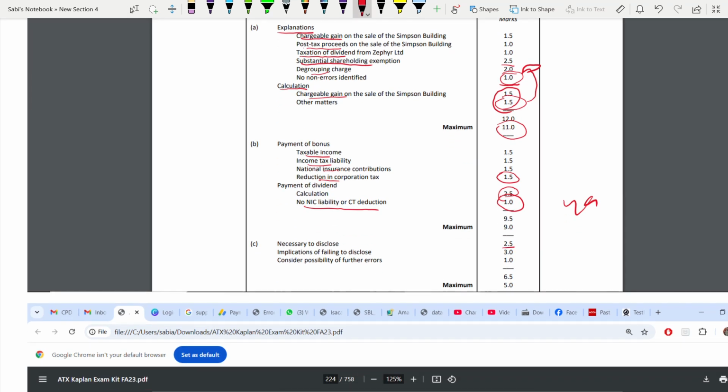Necessary to disclose 2.5, implications of failing to disclose 3, and other consider further error. If you say there might be other error, 1 mark. Total 5.